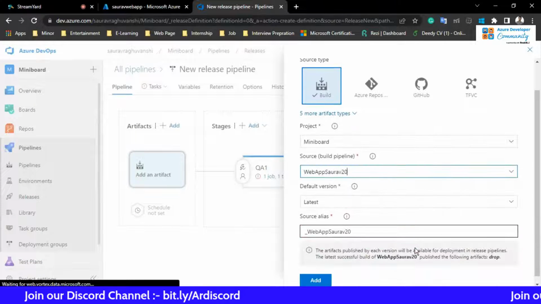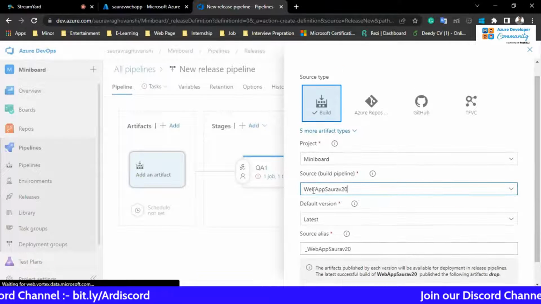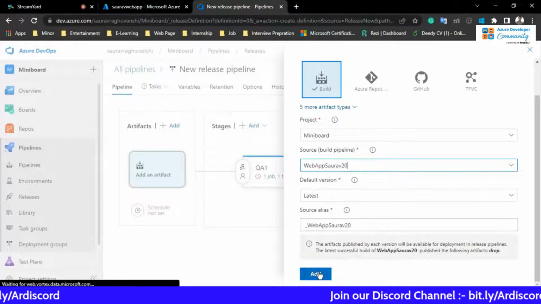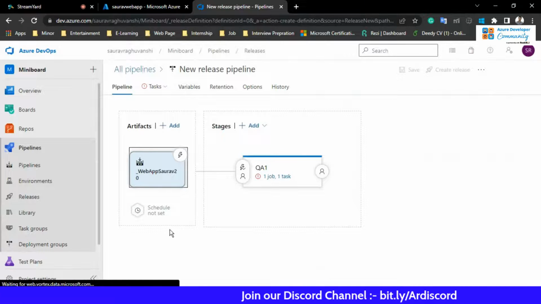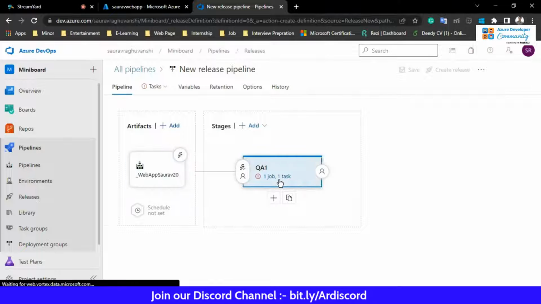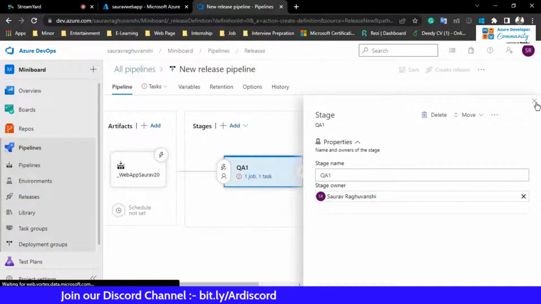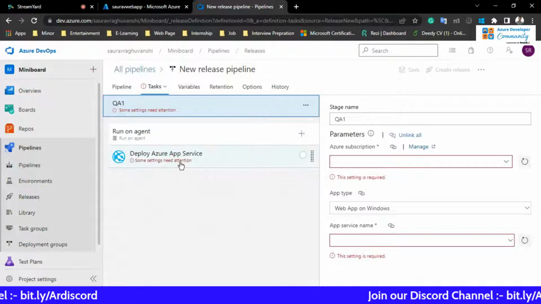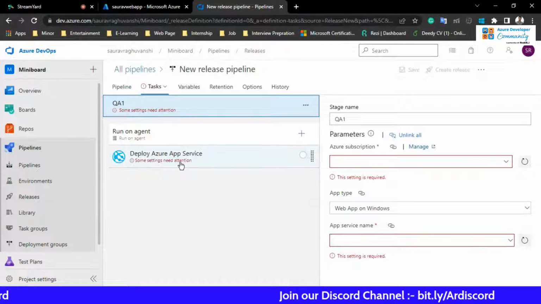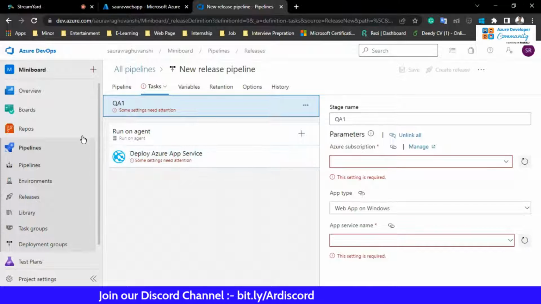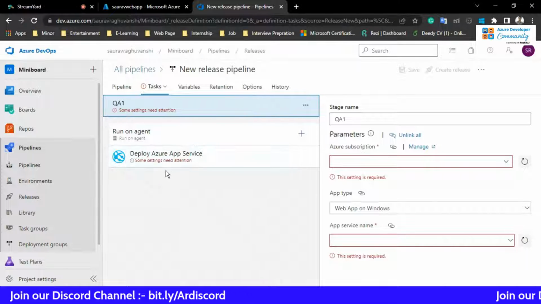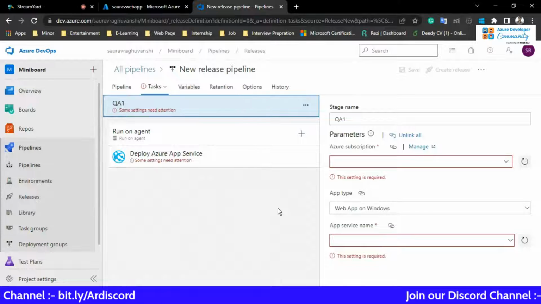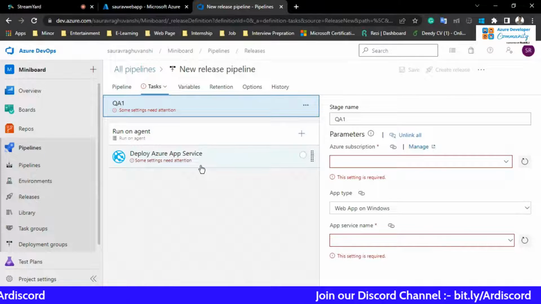This is the one that we have recently created, right? Web app CI 20. Just add it, and now you can see. Just click on this. Yeah, here we have to pay some attention and check the deployment. We have to put in a lot of details here. Some details are missing, like where the application is going to be deployed, so we need to do that.